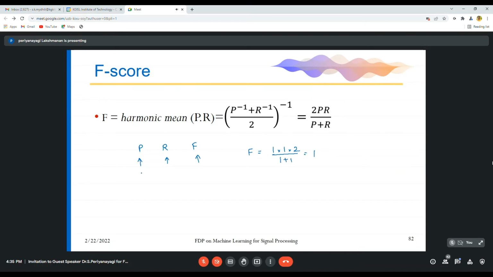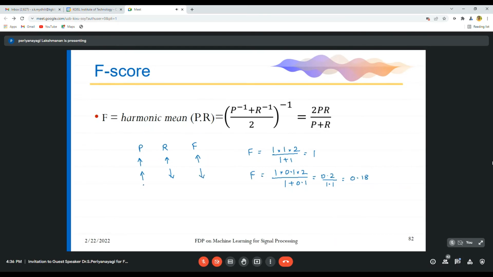When your precision is high and your recall is low, what happens to your F? Let us see. F is equal to 1 into 0.1 into 2 divided by 1 plus 0.1, which is equal to 0.2 divided by 1.1, which is equal to 0.18, which is obviously less.